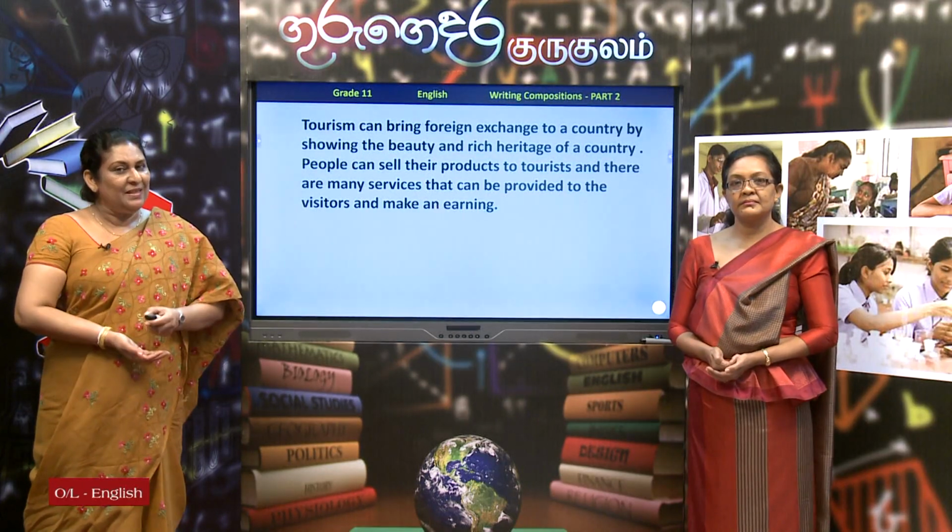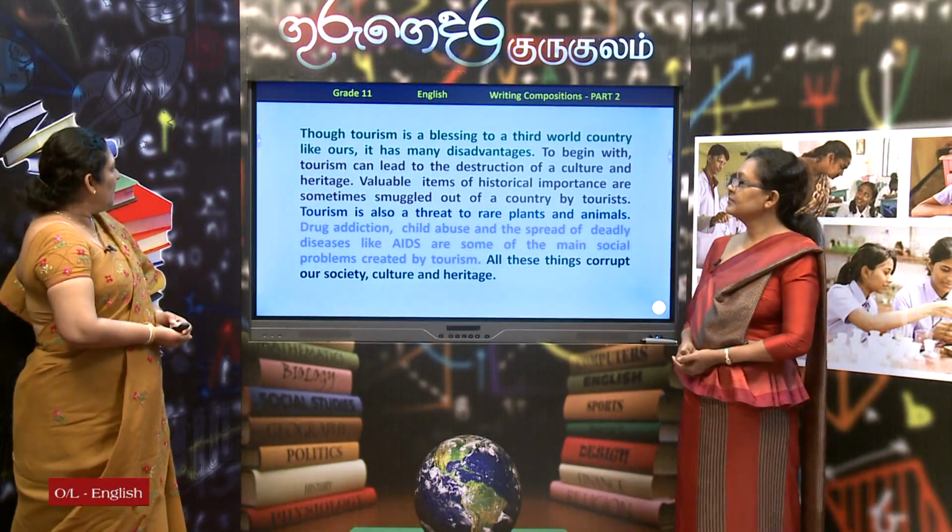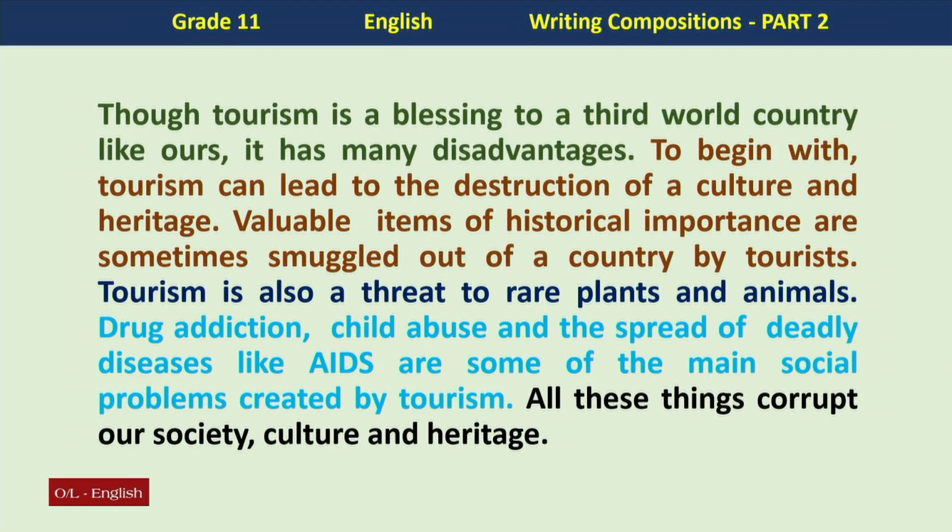Now, let us move on to the next section. Though tourism is a blessing to a third world country like ours, it has many disadvantages. Now, see the topic sentence, children. Now, I am going to talk about the disadvantages. To begin with, tourism can lead to the destruction of a culture and heritage. Valuable items of historical importance are sometimes smuggled out of a country by tourists. Tourism is also a threat to rare plants and animals.